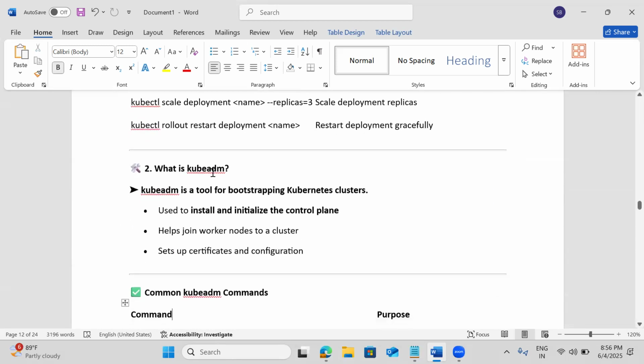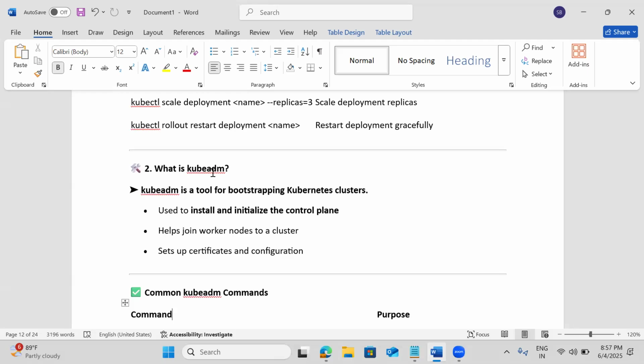Then kubeadm is also one of the command line tools, but that is used for bootstrapping the cluster. What is the meaning of bootstrapping the cluster? In Docker we use docker swarm init, right? In order to initialize, that is called bootstrapping. Building from scratch, yes. So to bootstrap your Kubernetes cluster, we are using kubeadm. It is one command line tool, but we don't use it every day, since we don't initialize every day.